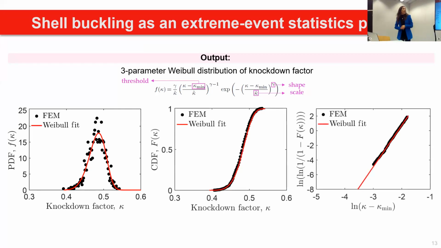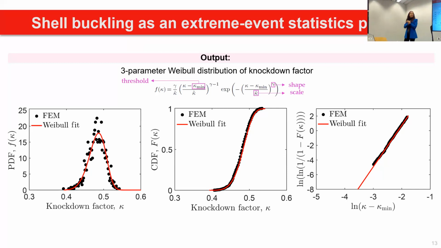And then to explore a little bit better the statistics of the knockdown factor that we are obtaining, we also plot the CDF. If we focus on the left side of the slide, if we plot the log of the CDF versus the log of the knockdown factor, we can see that all the data fall on one line, which is a strong indication that we can really describe our data by this 3-parameter Weibull distribution.